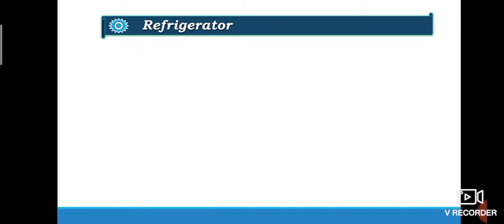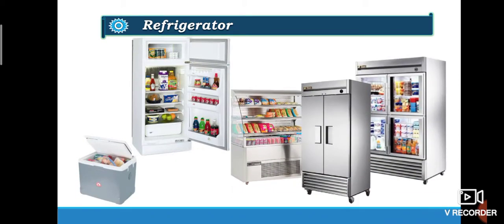So we have understood the refrigeration process, which is achieving a temperature lower than the surrounding temperature, and for this purpose special types of systems or machines are used which are known as refrigerator or refrigeration system. According to needs, size and cooling system, various types of refrigeration systems are available in the market. So if you want a refrigeration system, we need to use a refrigerator. These are some of the refrigerators which we use in day-to-day life.